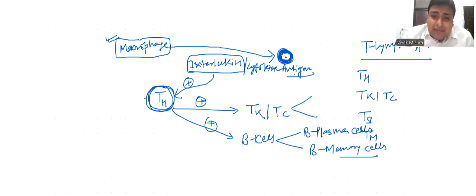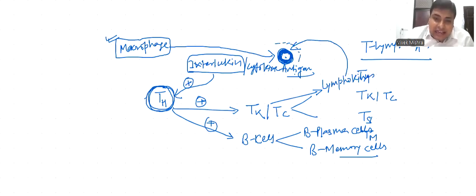T killer cell, T cytotoxic cell, secretes many chemicals or proteins called lymphokines. This lymphokine activates many WBC and accumulates these WBC around these pathogens.